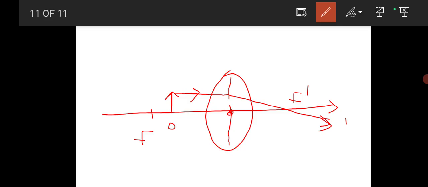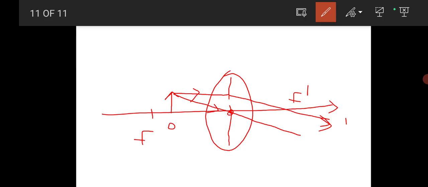Let us assume that this other ray is passing through the optic center of the lens, and as per the rules of light rays, the rays which pass through the optic center will go undeviated.